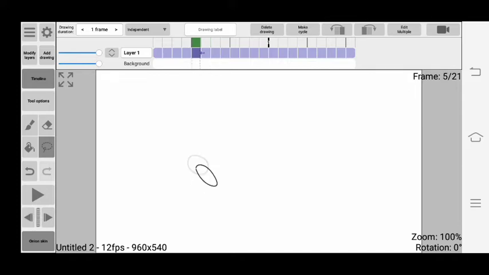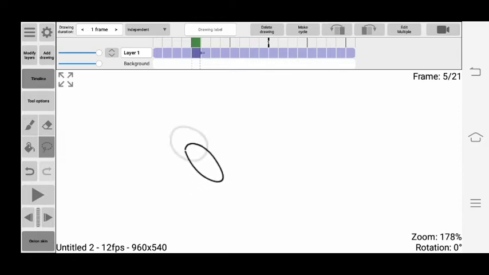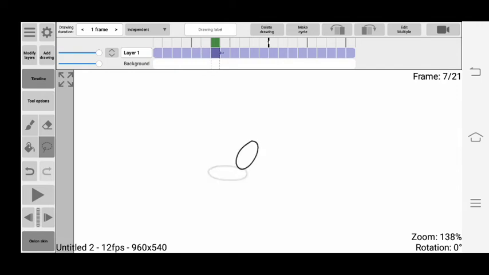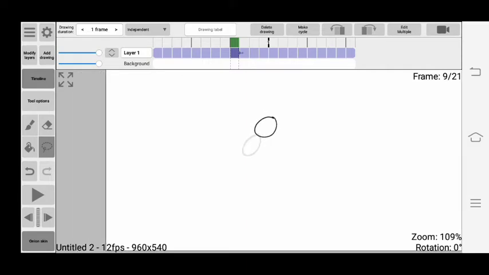Here you can see it is stretching, and in the next frame it is squashing. After the squash, it stretches again, and then after some frames it reaches its normal shape.